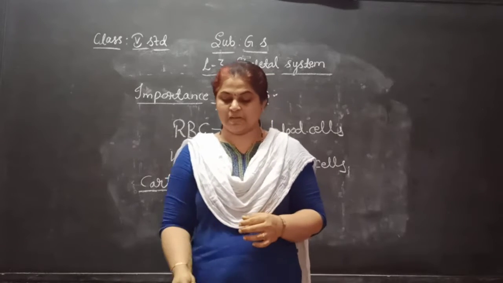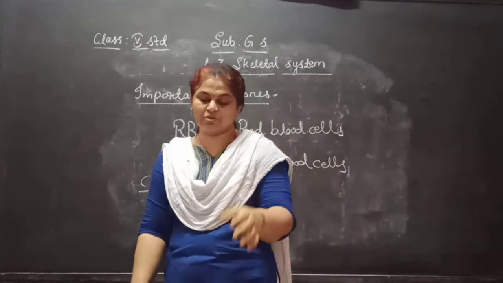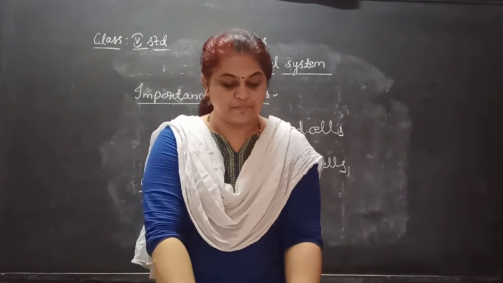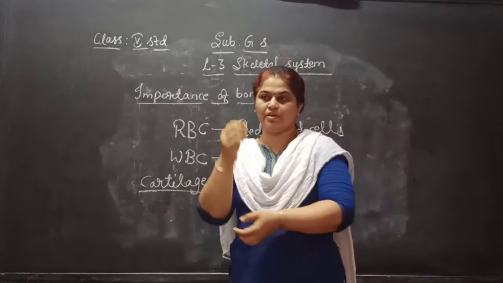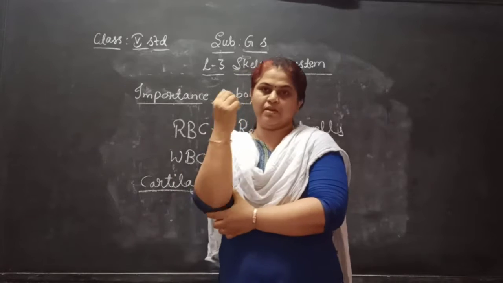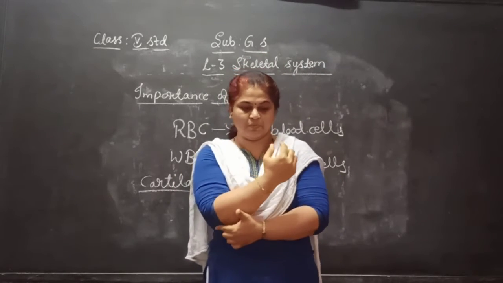Cartilage is a connective tissue found in many areas of the body, such as the joints between bones. The upper arm and lower arm have one joint, which we call the elbow.